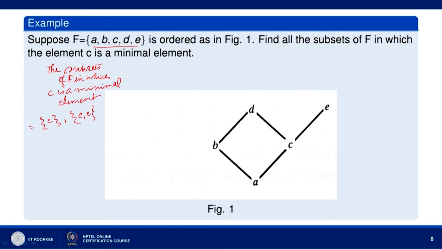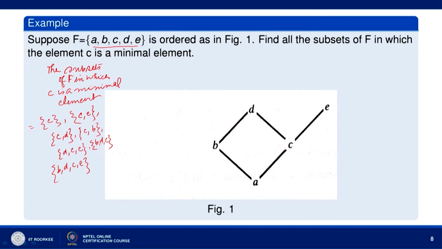So {c, e}, we can write {c, d}, {c, b}, then we have {d, c, e}, then {b, d, c}, and then {b, d, c, e}. All those subsets contain c but do not contain a.